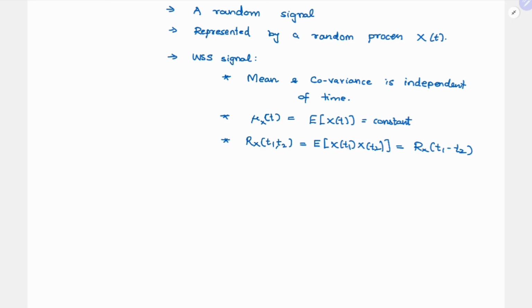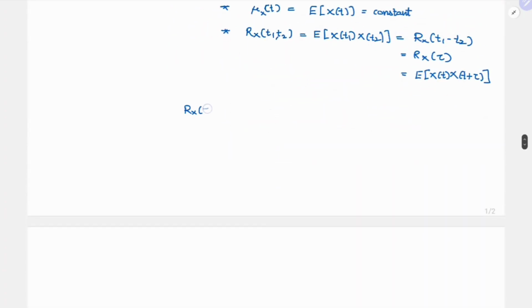It doesn't directly depend on where t1 and t2 are positioned, but it is only a function of their difference. So this you can call tau, and then you can write it as expectation of x of t into x of t plus tau. So now this is what they have given, this Rx of tau is expectation of x of t into x of t plus tau. So this is nothing but your calculation of the autocorrelation function when the probability distribution of x of t is given.